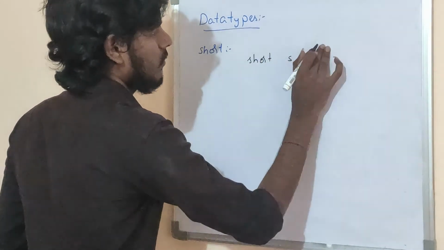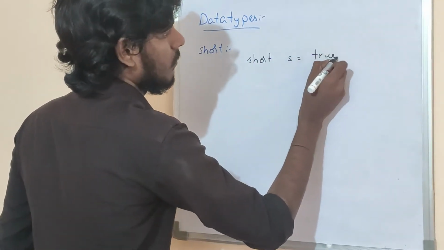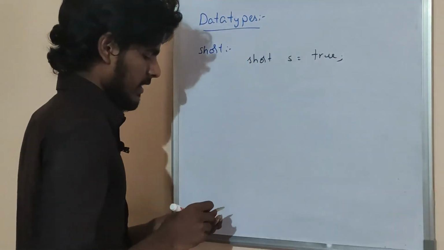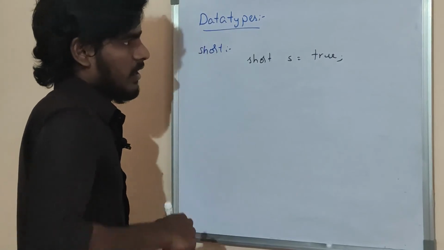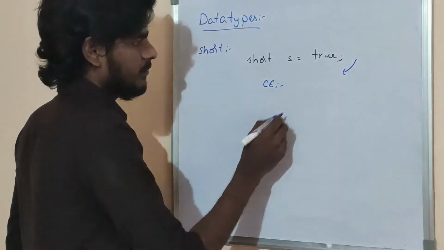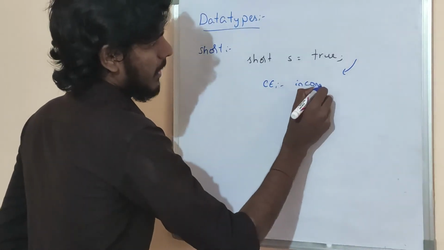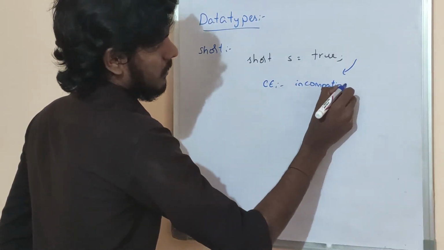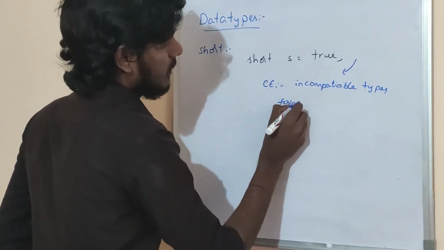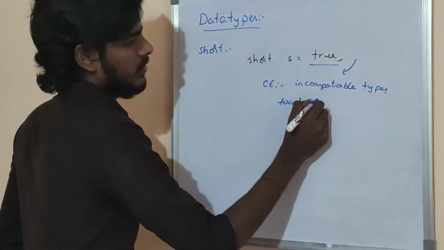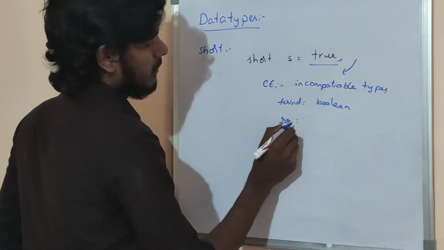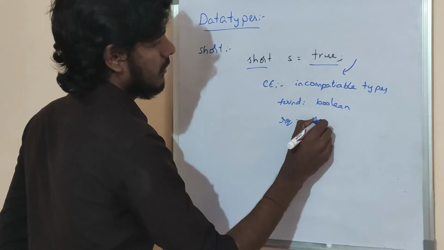Okay friends, let's see another example. Short s is equal to true. Is it valid? No, it's not valid. In that case the compile time error is incompatible types, found boolean, required short.